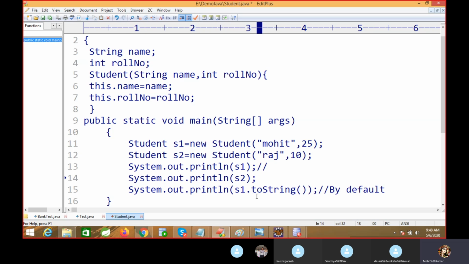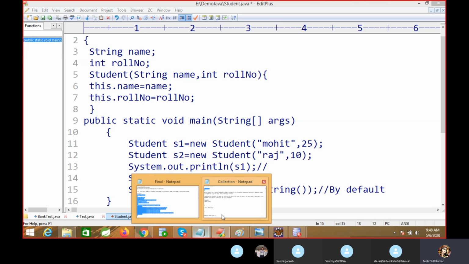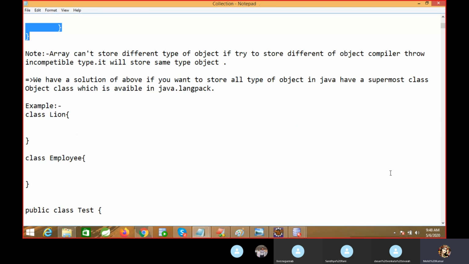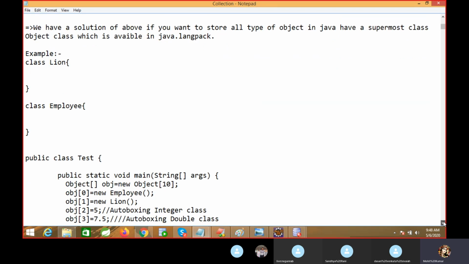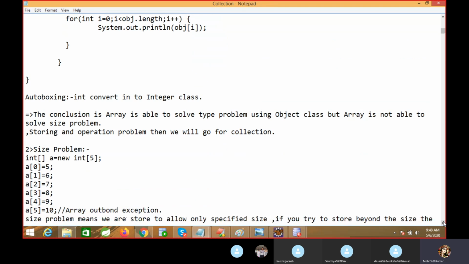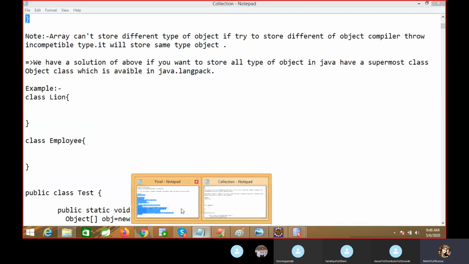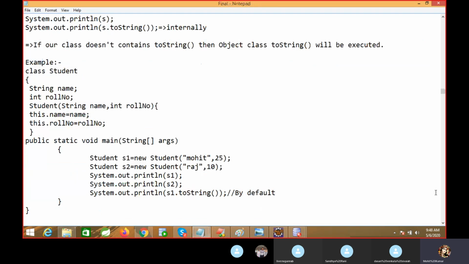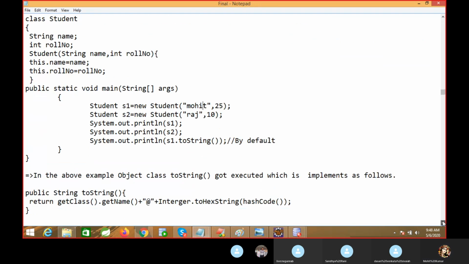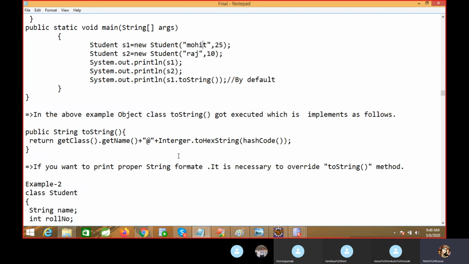If you call it or if you do not call it, this toString will be executed from the Object class toString. So why is it giving this output? I can show you the Object class toString implementation here. This is the implementation of toString.